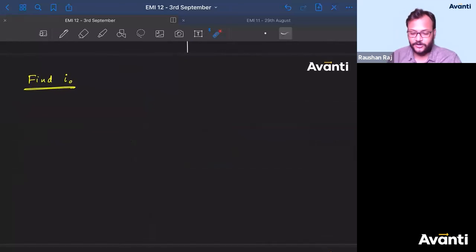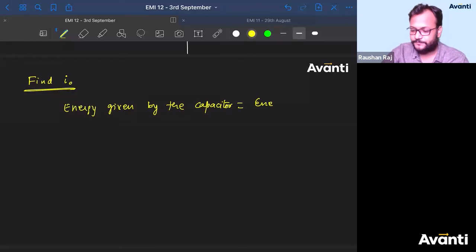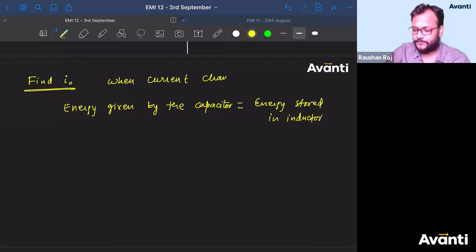So how will you find this I0? I'll say the energy given by the capacitor will be equal to the energy stored in the inductor, when the current changes from 0 to I0.